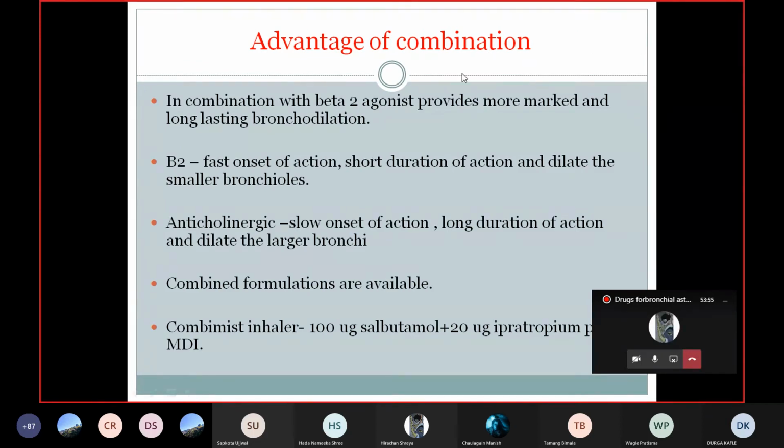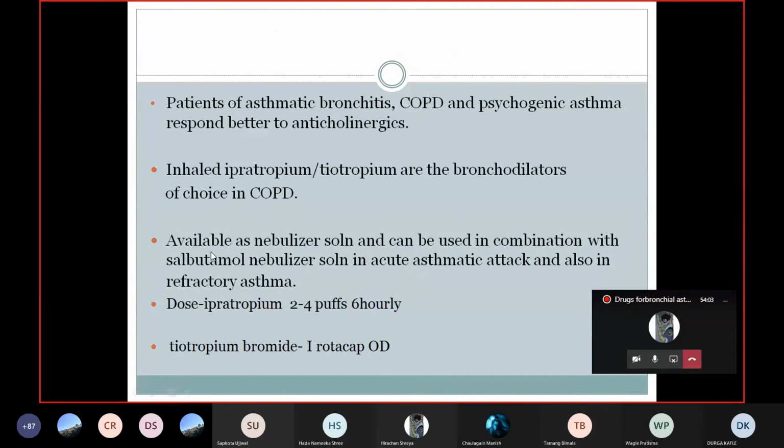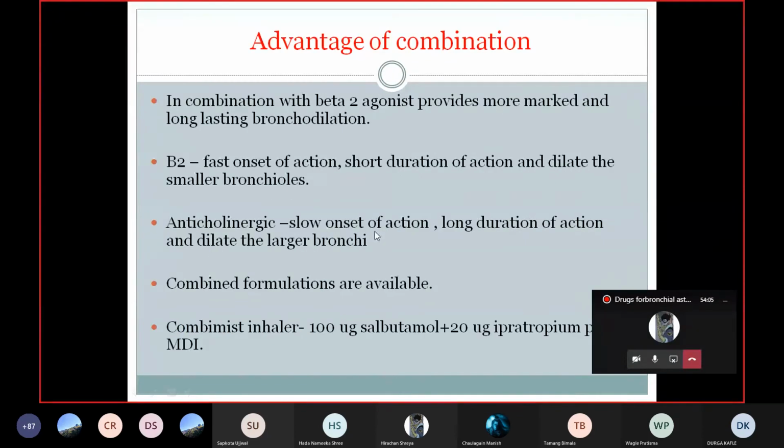The advantage of combination, I have already discussed. Beta-2 has fast onset of action, short duration of action, and dilates the small bronchioles. Whereas anticholinergic has slow onset of action, long duration of action, and dilates the larger bronchioles. So the combination provides a marked and sustained bronchodilating effect.